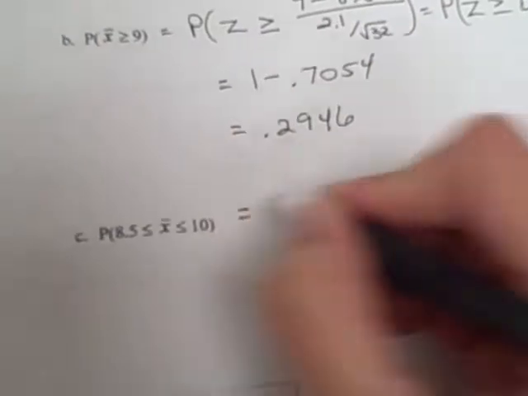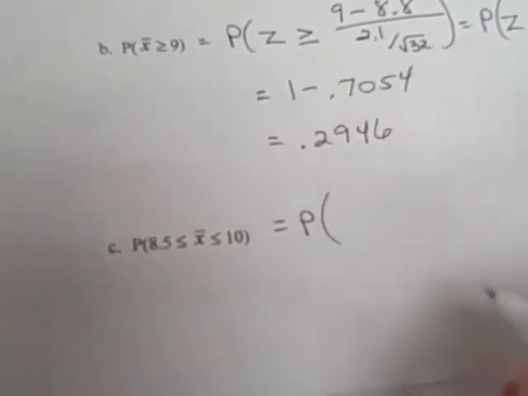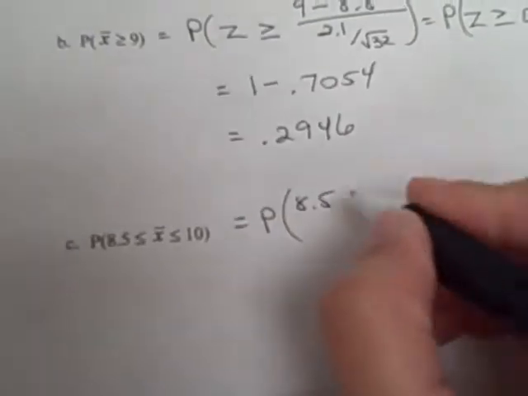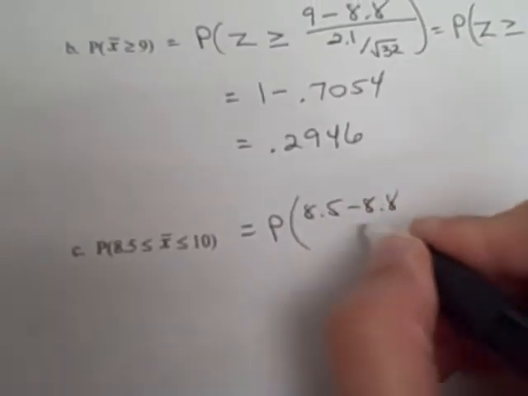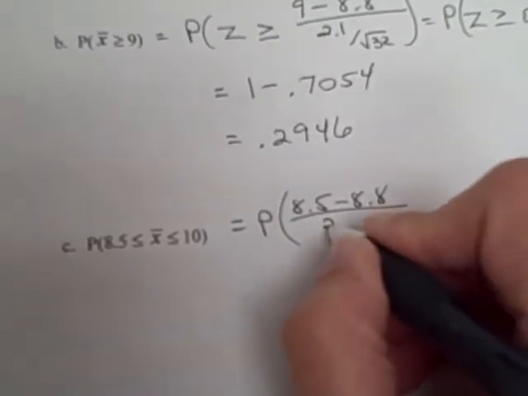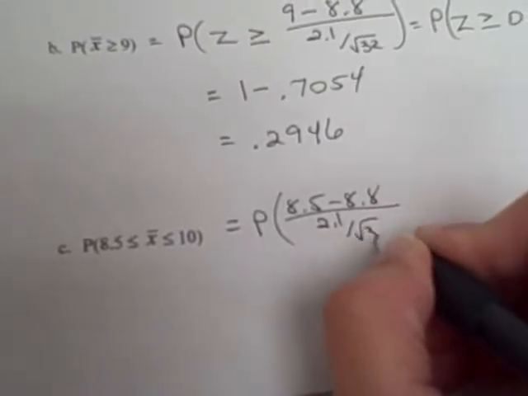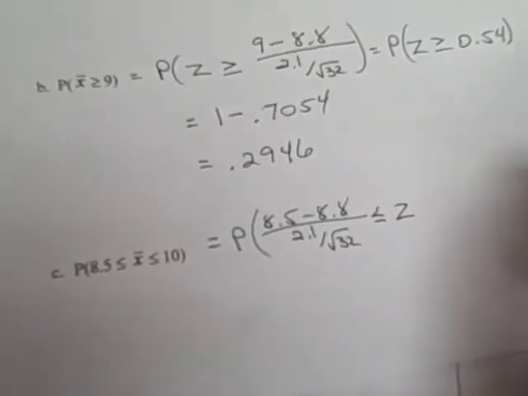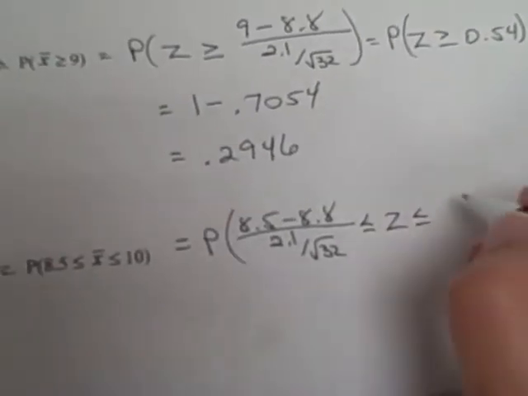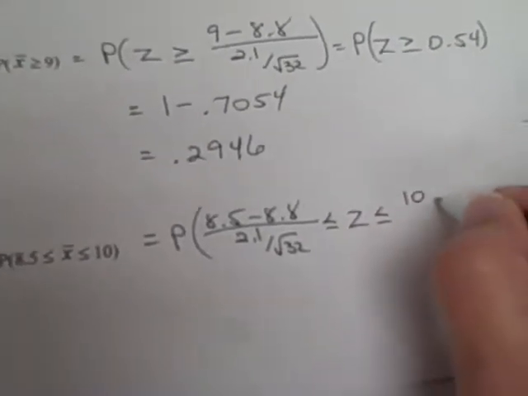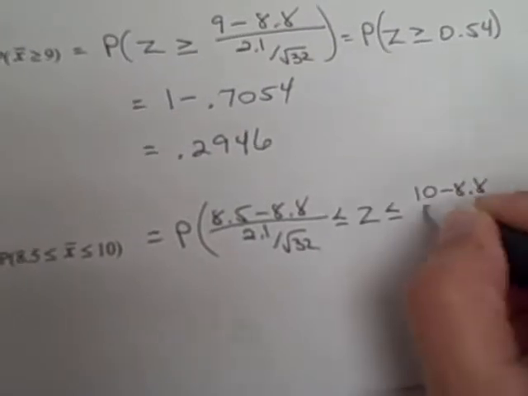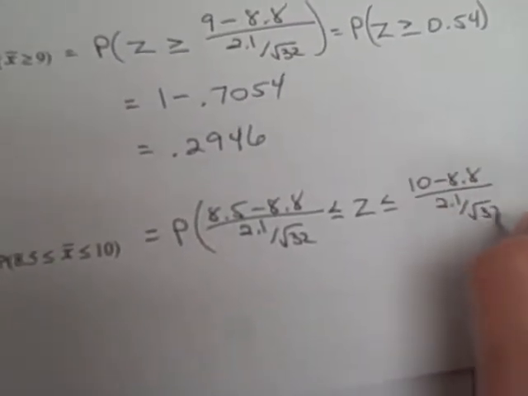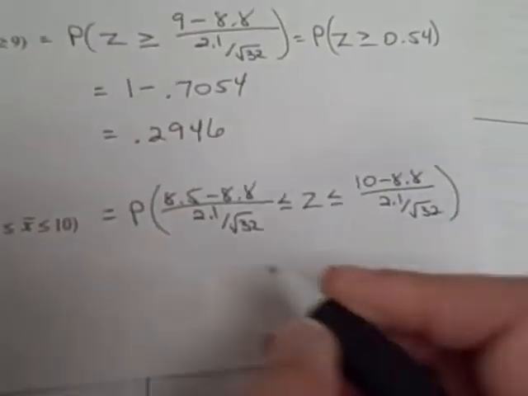All right, one more time. This is going to be the probability, and we have to do this for both of these. So our x bar, 8.5 minus 8.8 divided by 2.1 divided by the square root of 32, is less than or equal to z is less than or equal to, and then we do this with the 10. So 10 minus 8.8 over 2.1 divided by the square root of 32.